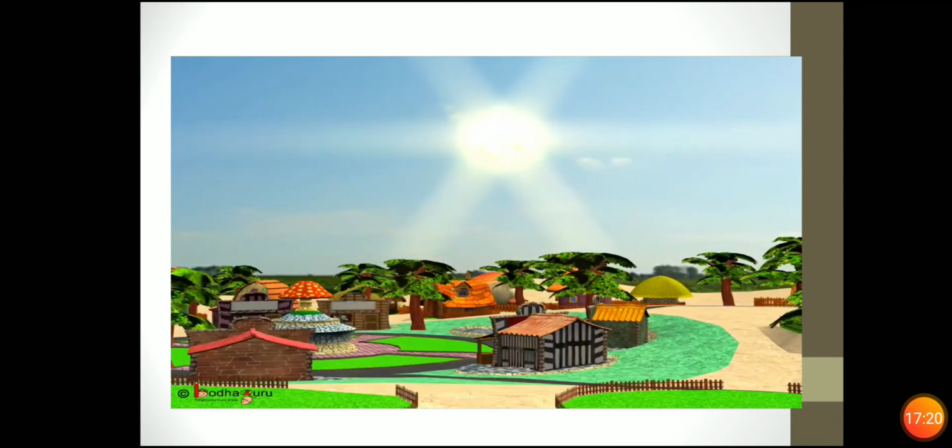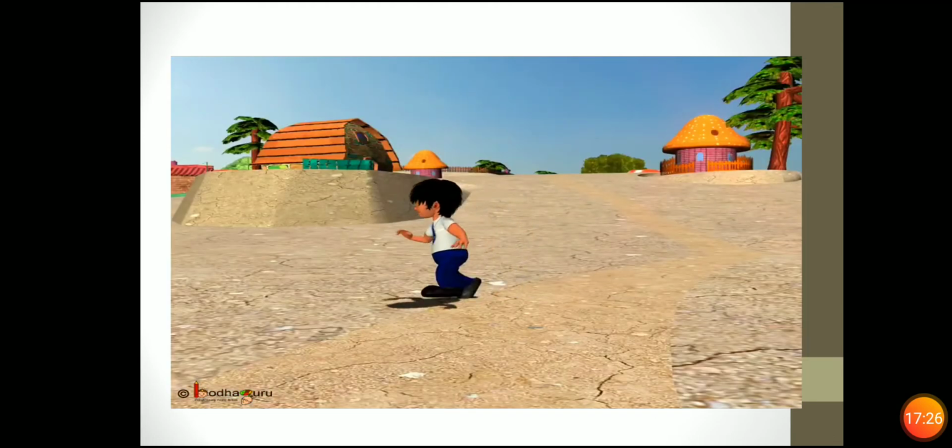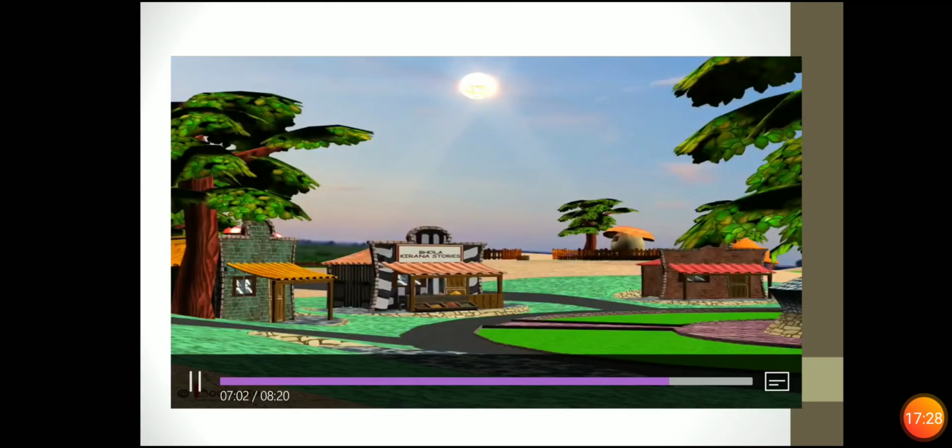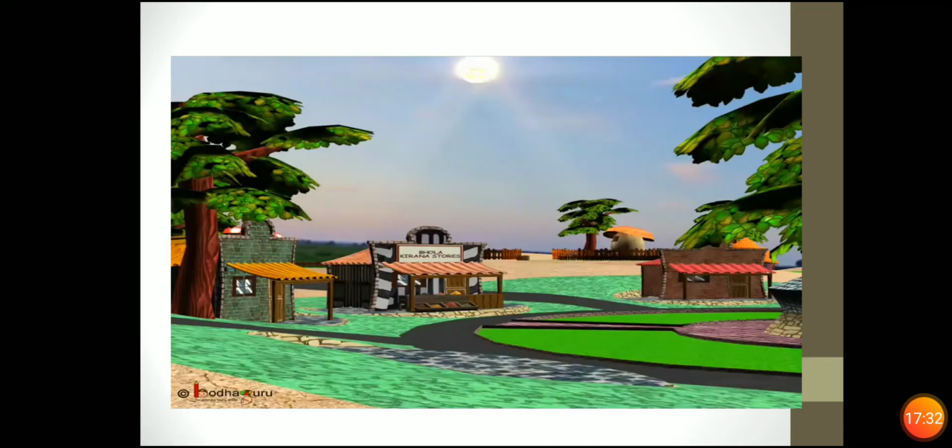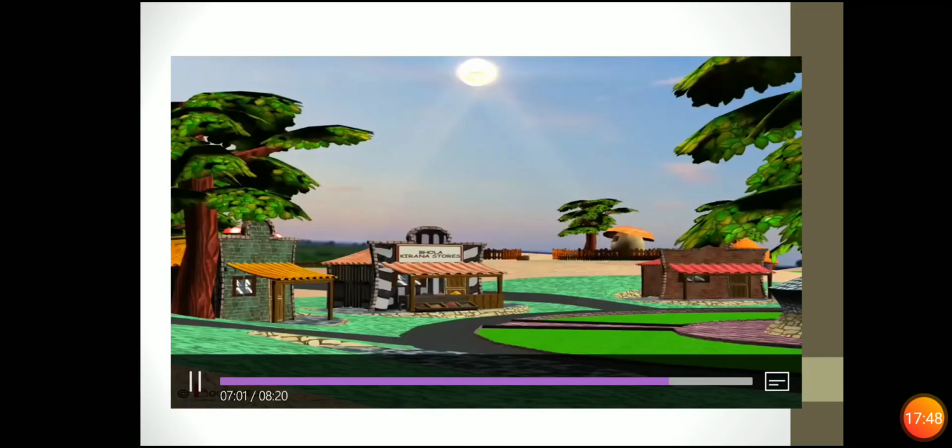Now it is the noon time. The sun is directly above the boy and his shadow is the shortest. As the evening approaches, the shadow becomes longer again. What this is saying is that when you change the direction of the source of light, the size and the direction of the shadow will also change. See it again.